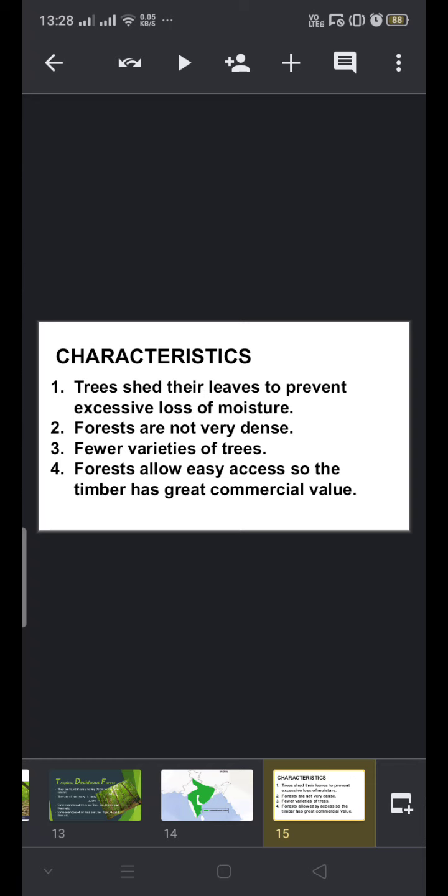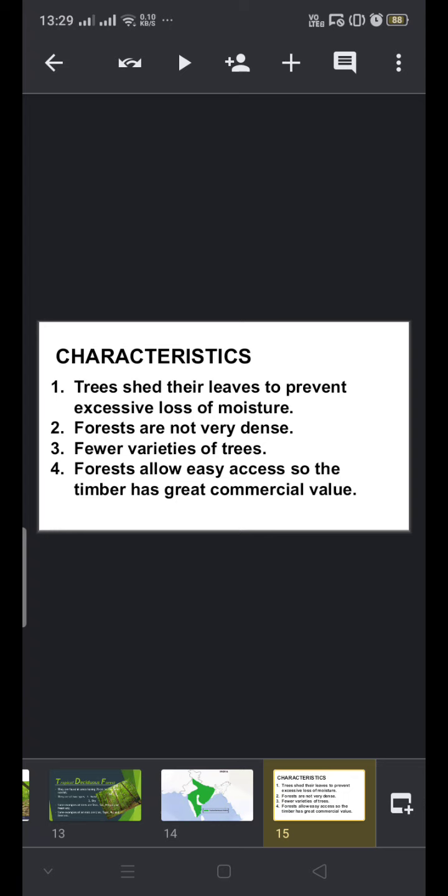Forests are not very dense. Fewer varieties of trees may be found. Forests allow easy access, so the timber has great commercial value. So here the trees have a fixed period, a fixed time of shedding their leaves. So they don't appear dense.